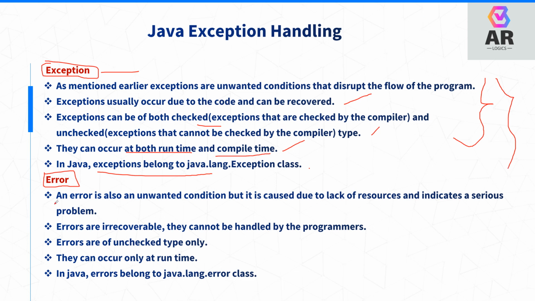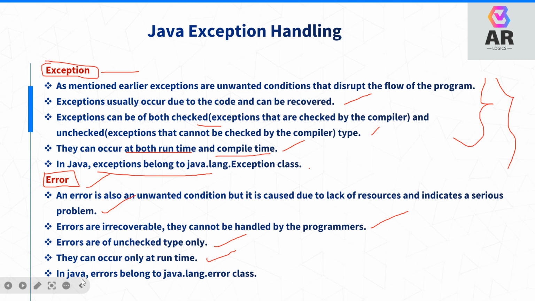What is an error? An error is also an unwanted condition, but it occurs due to lack of resources or system problems. An error is not recoverable; the programmer cannot handle an error. Errors are unchecked type only. They occur at runtime only.